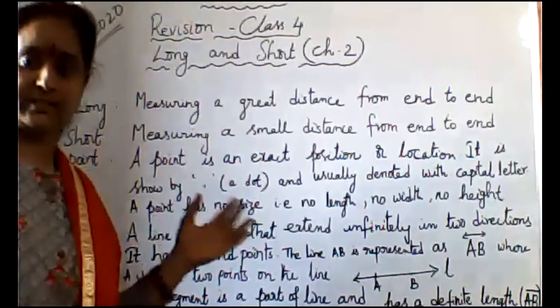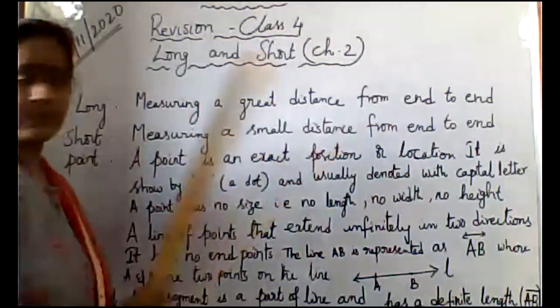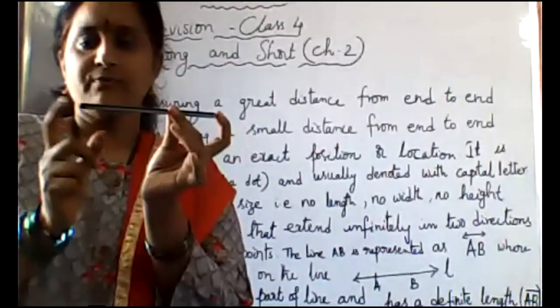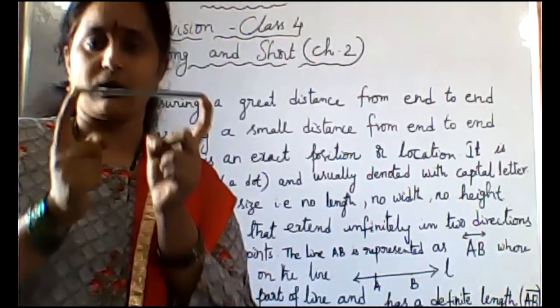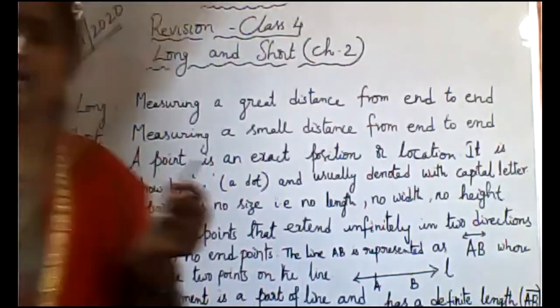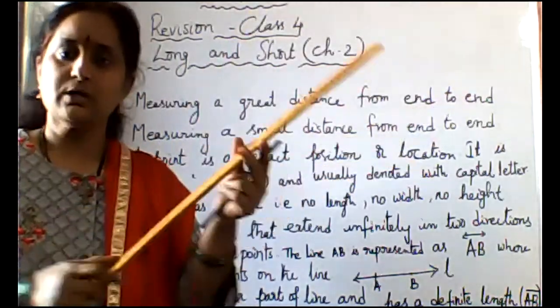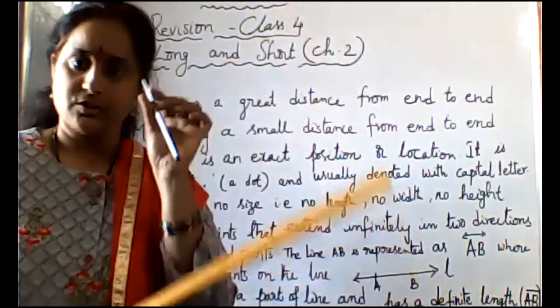Short means measuring a small distance from end to end. Suppose here I have a pencil with me. Comparing the scale and the pencil, the scale is long and the pencil is short.